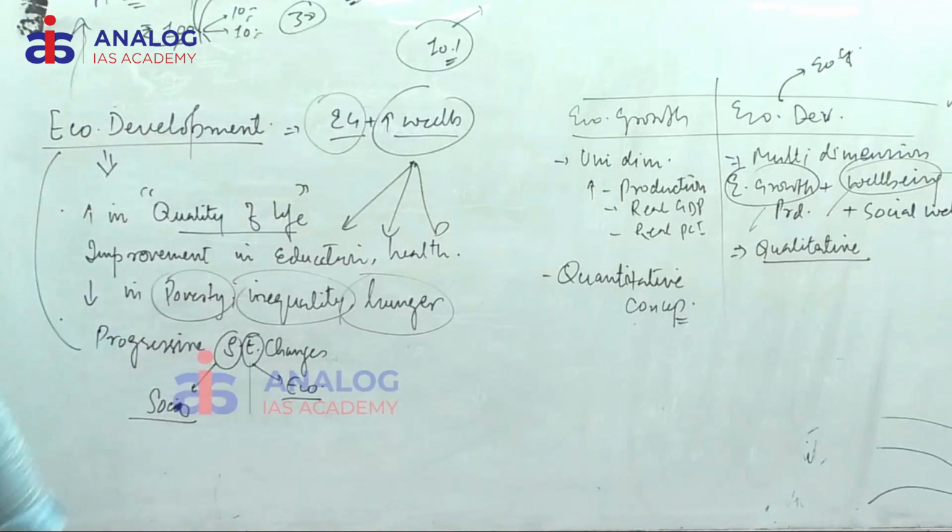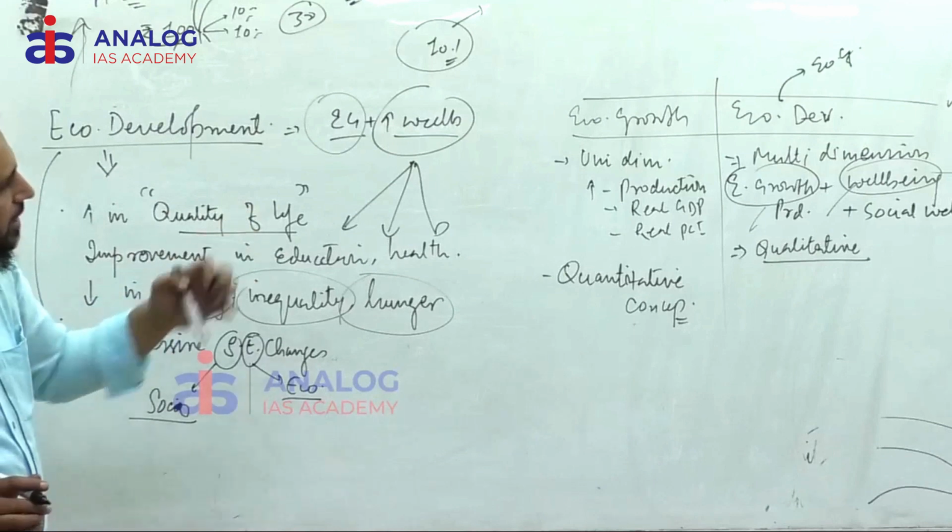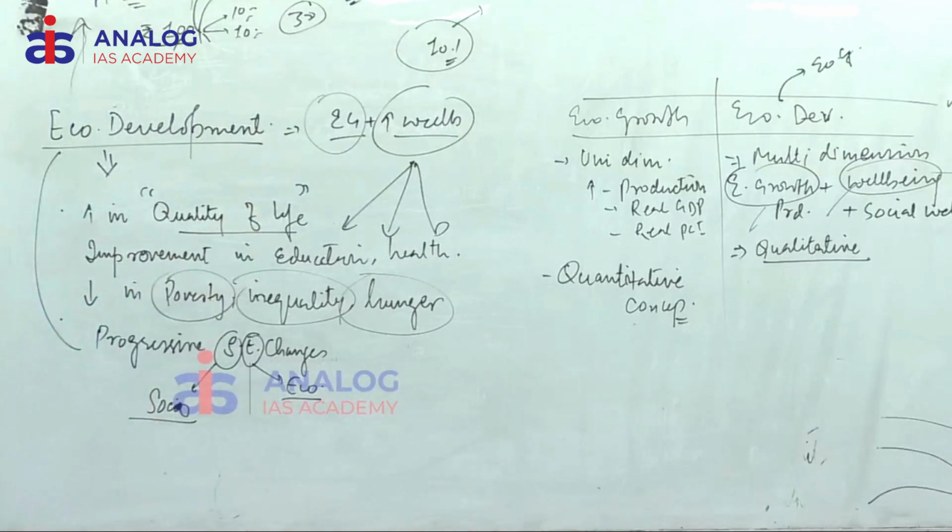Along with growth, you study the social well-being improvements. So you cannot say GDP plus our Global Hunger Index rankings. No, the Global Hunger Index will only show how good you are on the food and nutrition side. Get the point? So economic development is basically a qualitative concept to me.